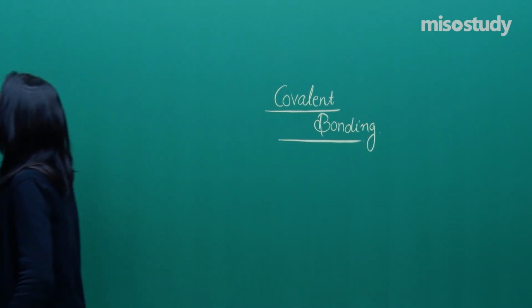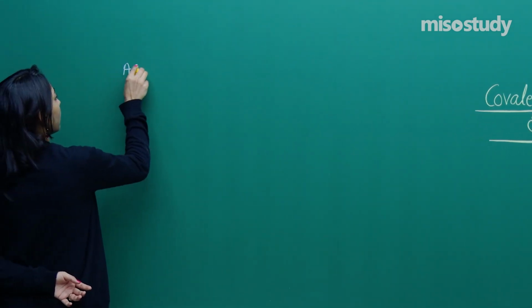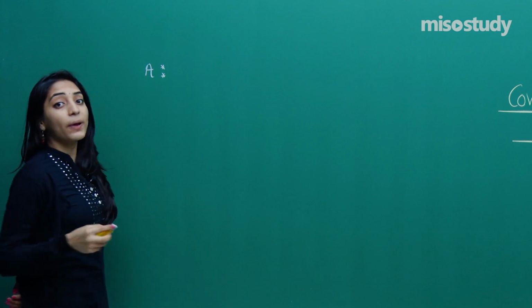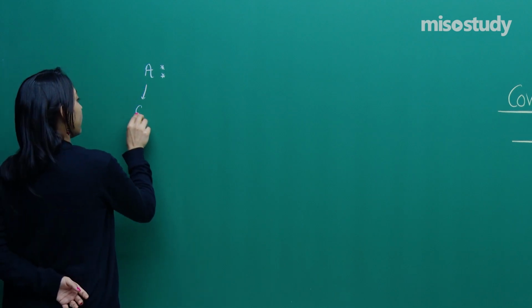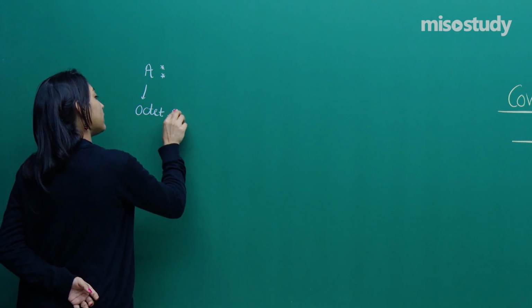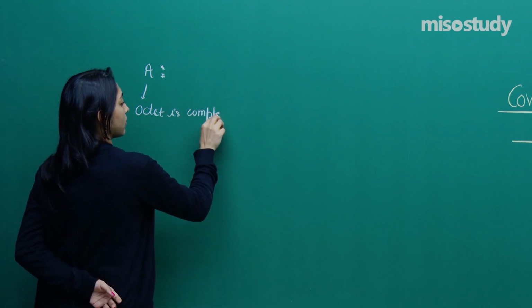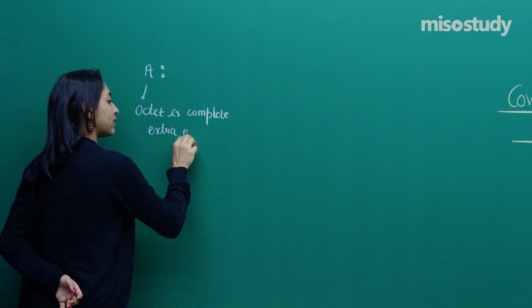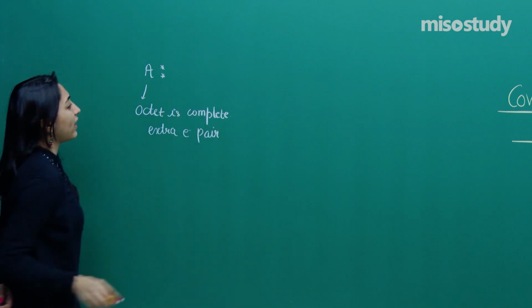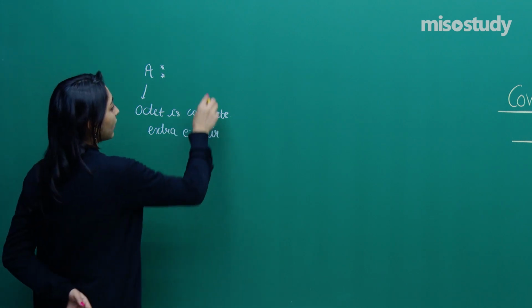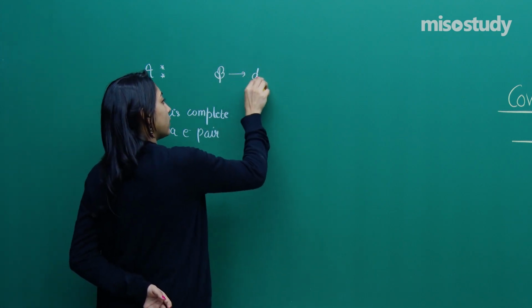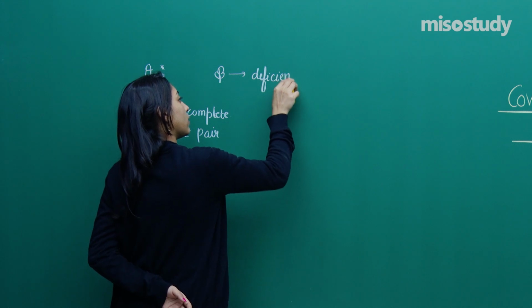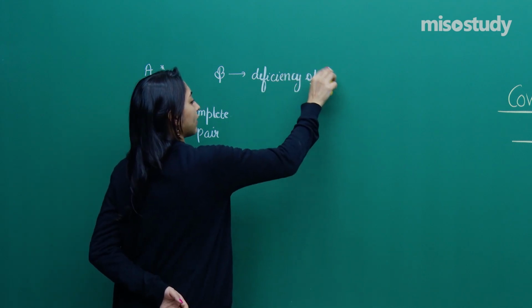With the coordinate covalent bond, I told you that, for example, if there is a particular bond which is formed in such a manner that atom A is having an extra pair of electrons, let's say the octet is complete, but this extra electron pair is associated with atom A. And let's say there is another atom B which has a deficiency of electrons.